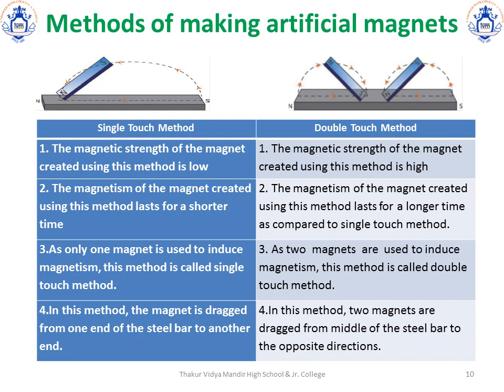The double touch method is said to last longer than the single touch method, and the magnetic strength of the magnet created using this method should be higher than that of the single touch method magnet, as two magnets are used here to induce magnetism.